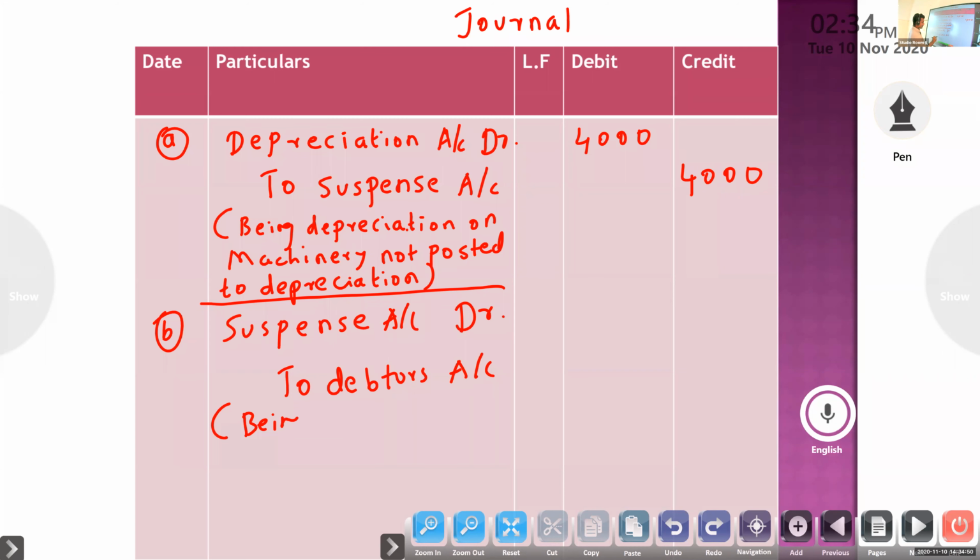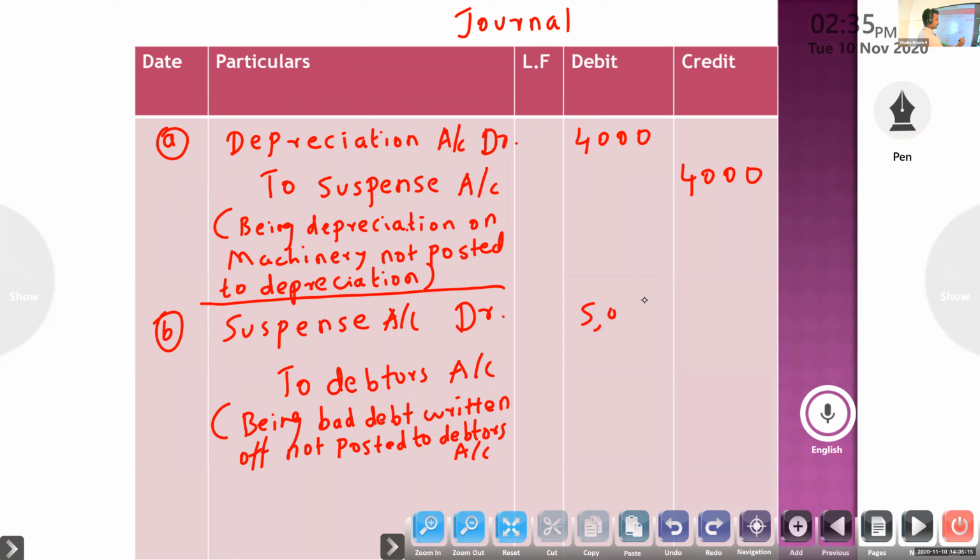Being bad debt written off, not posted to debtors. The amount will be 5,000. Suspense account to debtors.